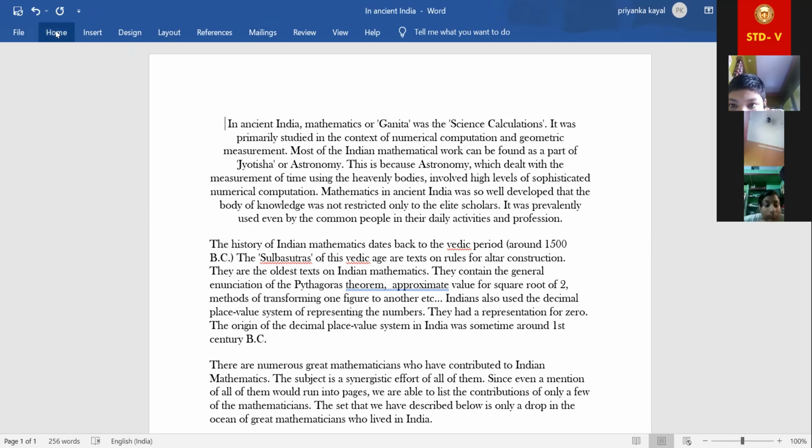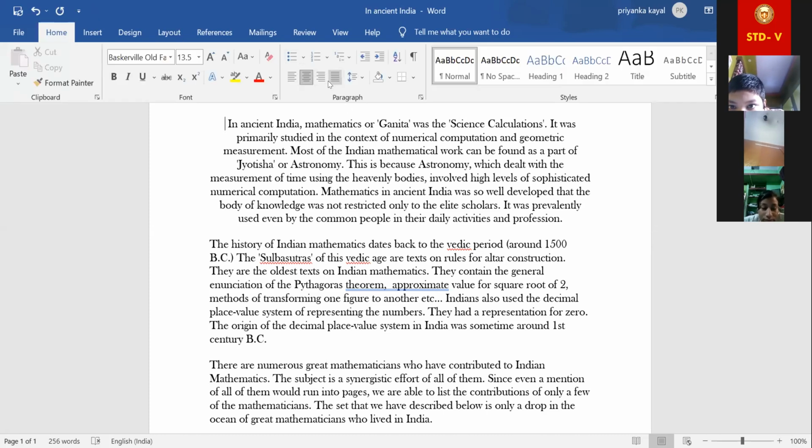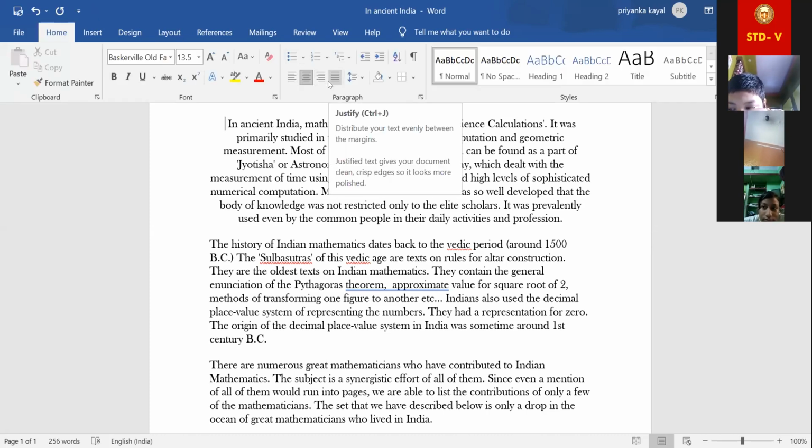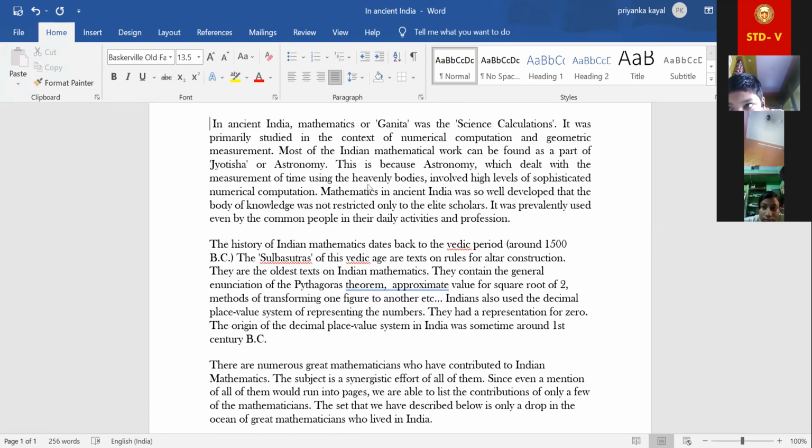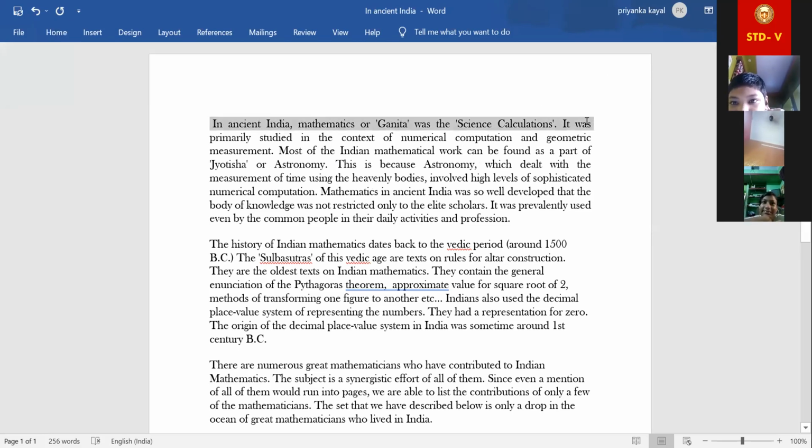Now, what is justified? Look at this. Justified. Basically, it will maintain the margin in both the sides, left as well as right, but each and every line will not be equidistant from both the sides. Have you understood the meaning? Again, I am telling, look. It will maintain two margins, left side as well as right side. Got it?